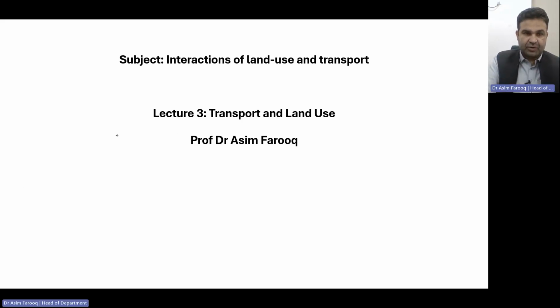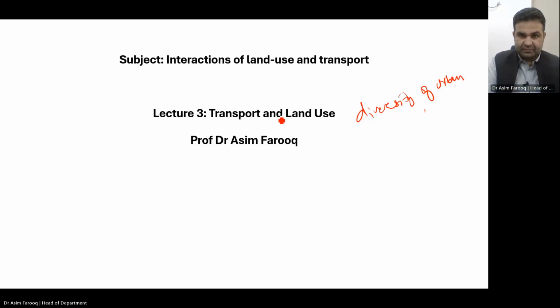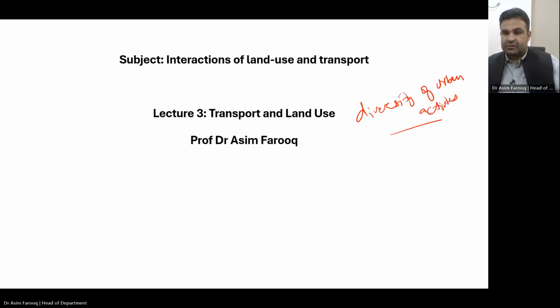First of all, our demand is generated from the diversity of the urban activities. So the key understanding of urban activities usually lies in the pattern and processes of the land use and transportation